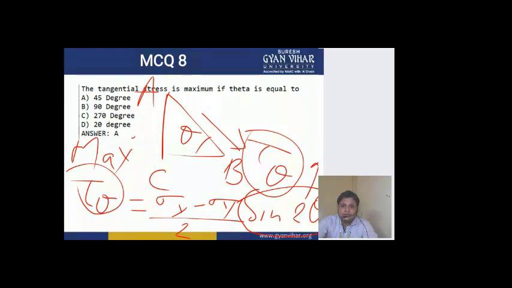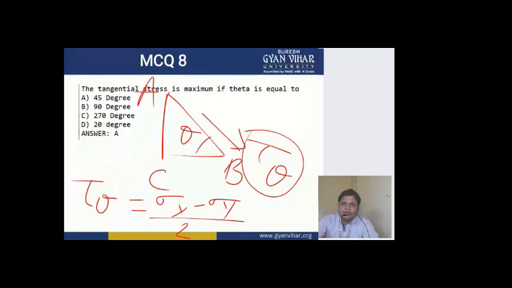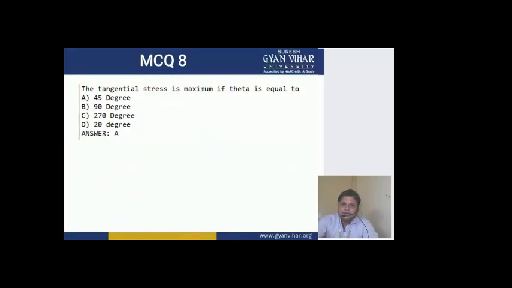So sine 2 theta is maximum when 2 theta is equal to 90 degrees. And when 2 theta is equal to 90 degrees, this means that theta is equal to 45 degrees. All right. So which option is correct? Option A is the correct option of this particular MCQ, MCQ number 8. Option A is the correct answer.